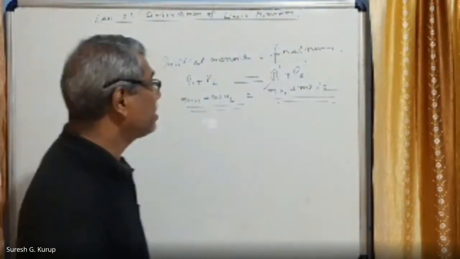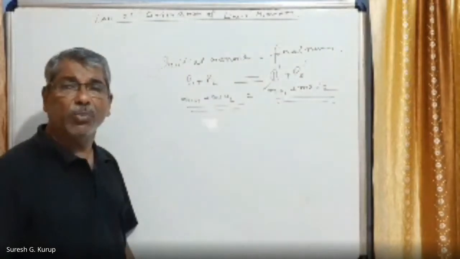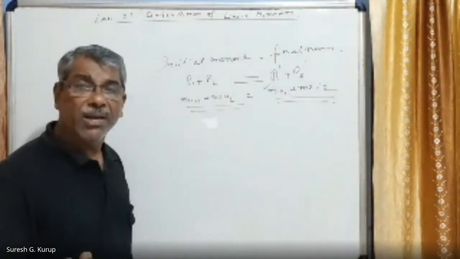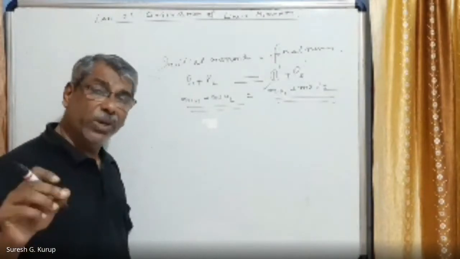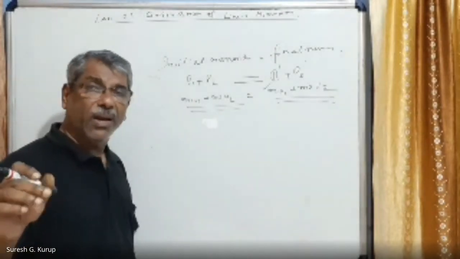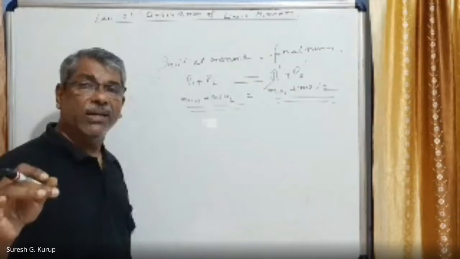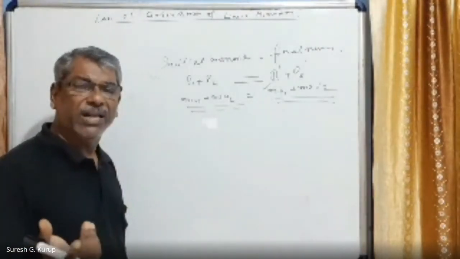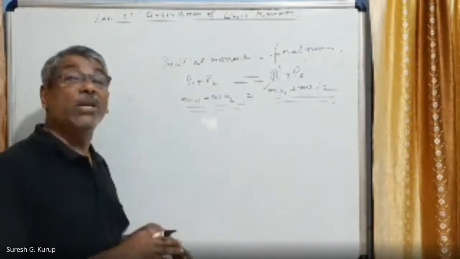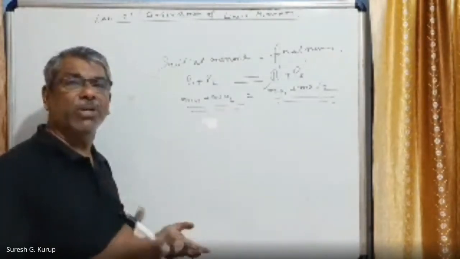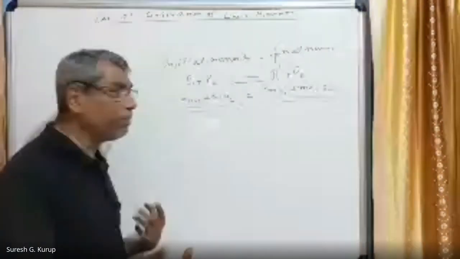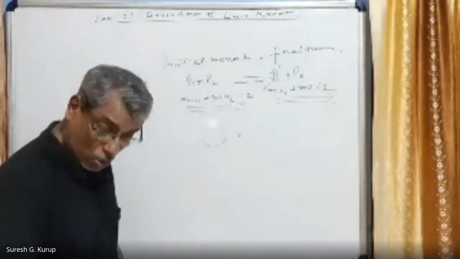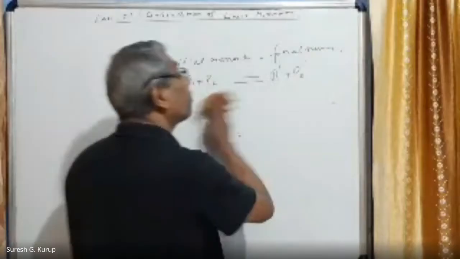So in this case, suppose the mass of the bullet is equal to small m, and the mass of the gun is equal to capital M. The velocity with which the bullet is moving is small v, and the velocity with which the gun is jerking backward is capital V. Then we can write total initial momentum is equal to total final momentum. Total initial momentum is equal to zero. That is equal to total final momentum.